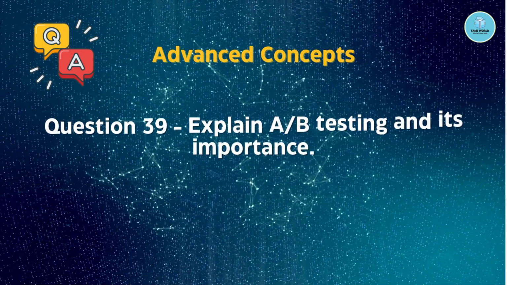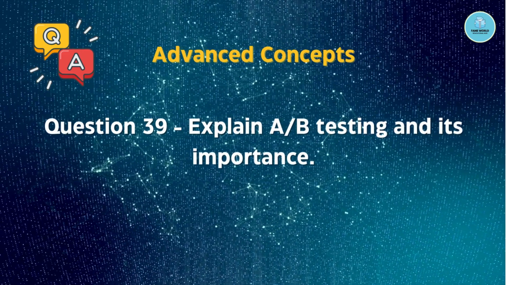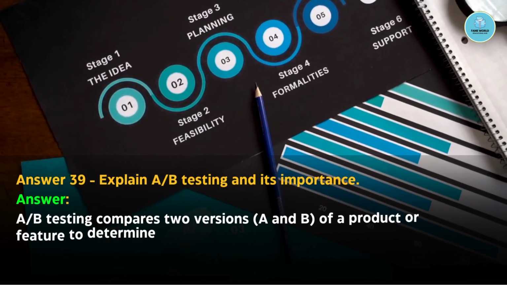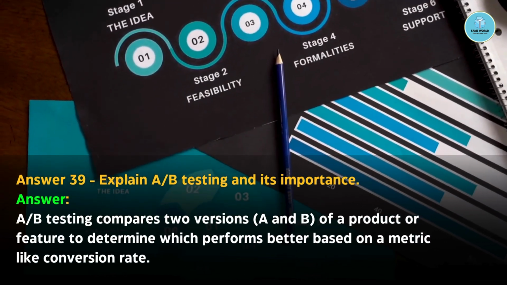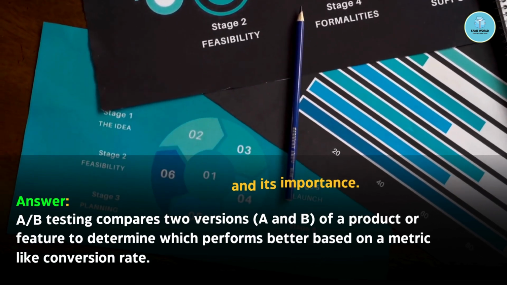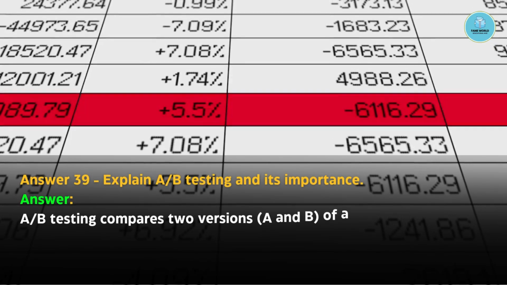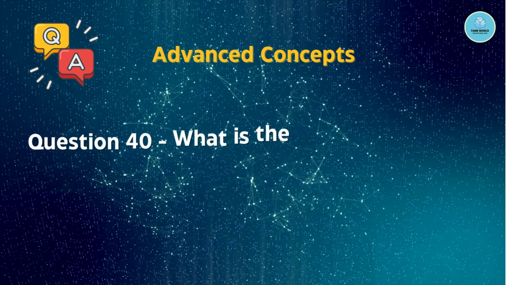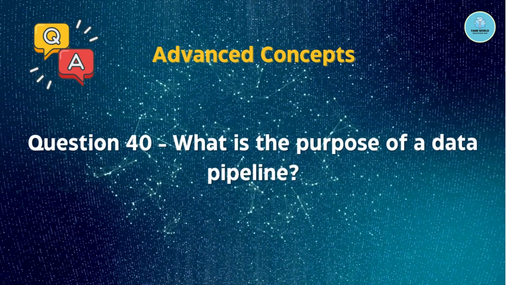Question number 39. Explain A/B testing and its importance. A/B testing compares two versions, A and B, of a product or feature to determine which performs better based on a metric like conversion rate. Question number 40. What is the purpose of a data pipeline?